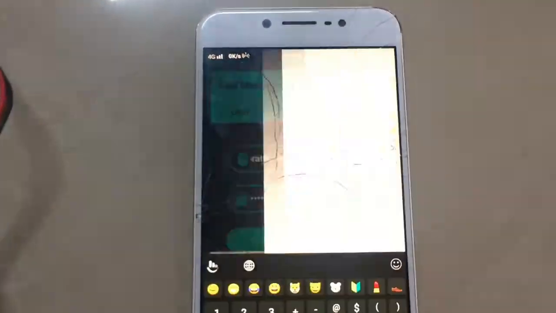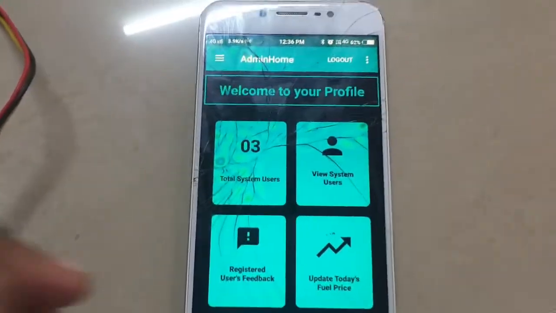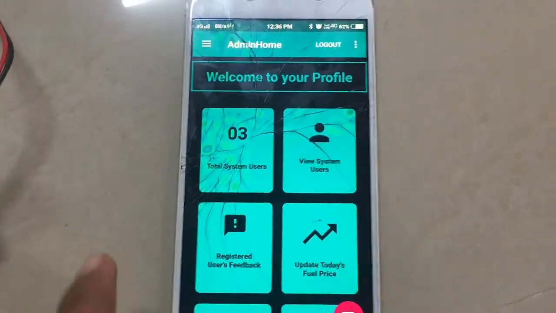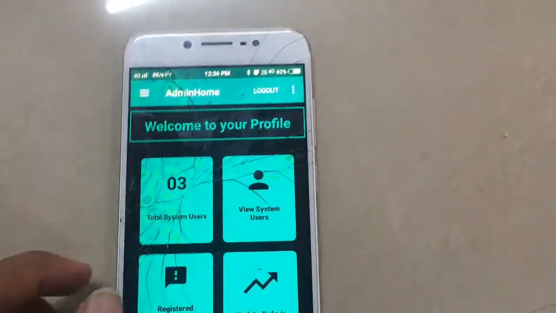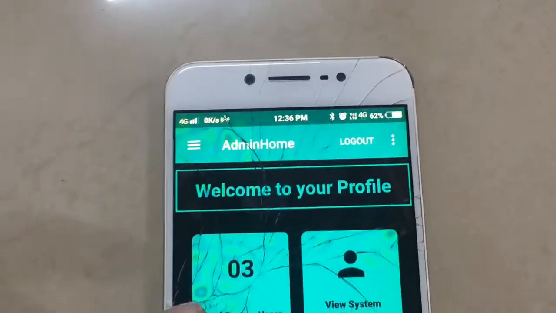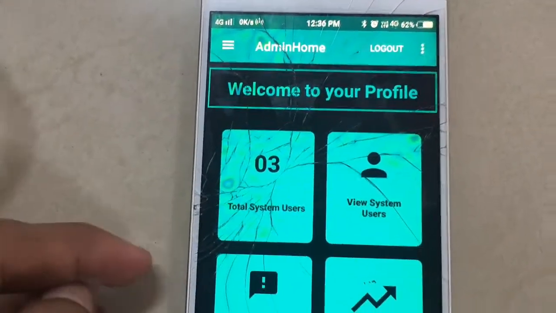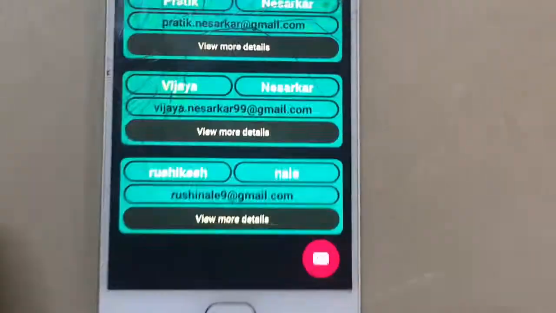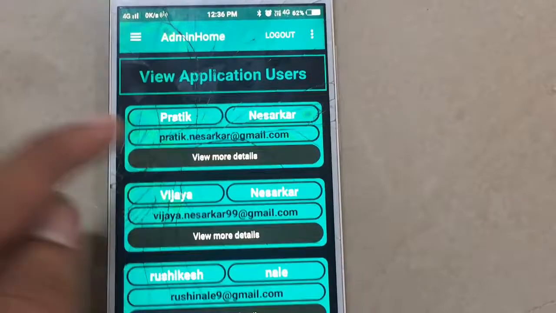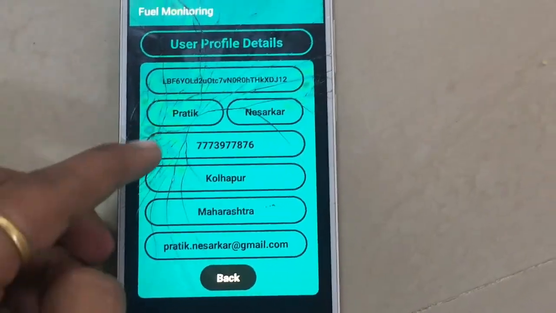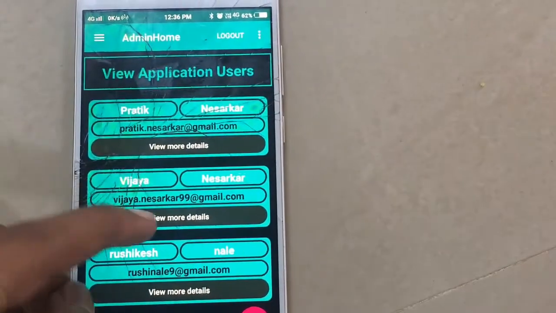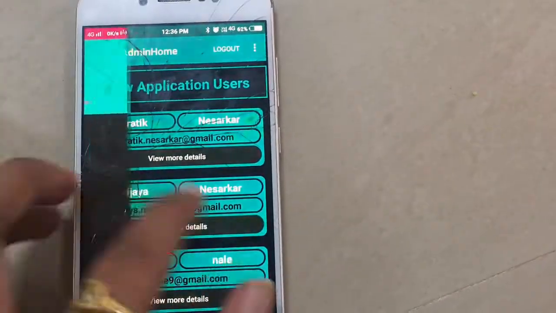Okay, and now when I log in as an administrator, I can see the landing page here. The landing page is similar to that of the users, but the main features here are quite different. On the first tab, what I can see is the total number of system users. The second one is for viewing the system users. As of now, I have 3 users in here, and when I click on more details, it will go into the more details pane. This will give all the details of a specific user, as you can see, for different users.